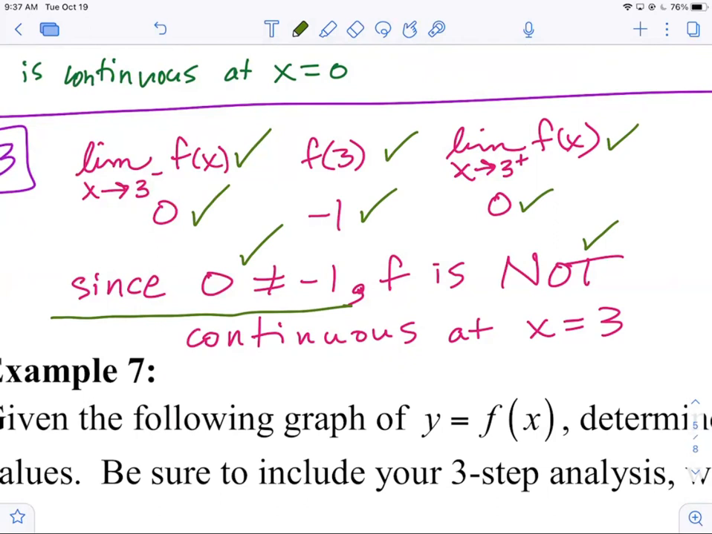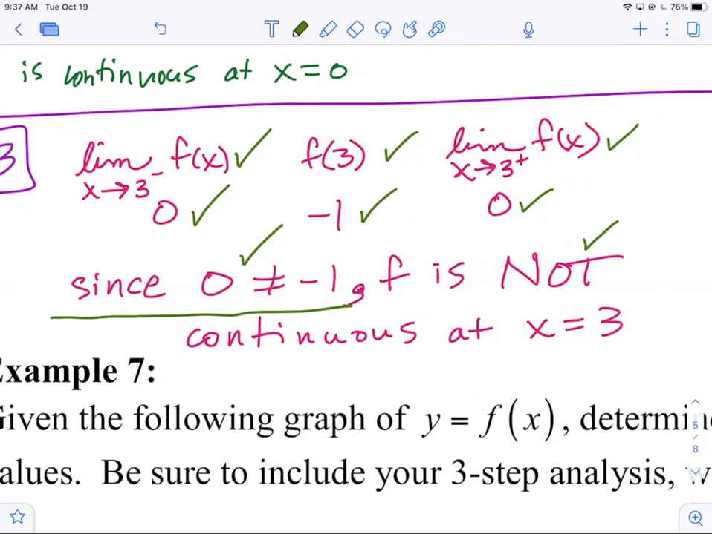Got 2 minutes left. Here's what you should have. I wrote the notation out first. Limit as x goes to 3 from the left. That's written under the limit. And then f of x on the same level as the limit. F of 3, limit from the right. Evaluate it. 0, -1, 0. Since 0 does not equal -1, f is not continuous. F is not continuous at x equals 3.